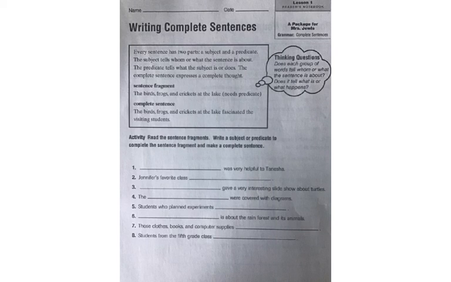Going to talk about writing complete sentences today, and this is a bit of a review. Remember that a complete sentence expresses a complete thought, and sentences have two parts, a subject and a predicate. We discussed this week subject and predicate, and also simple subjects and simple predicates. The subject tells who or what the sentence is about, and the predicate tells what the subject does, or what the subject is.